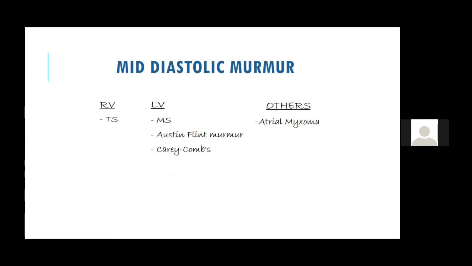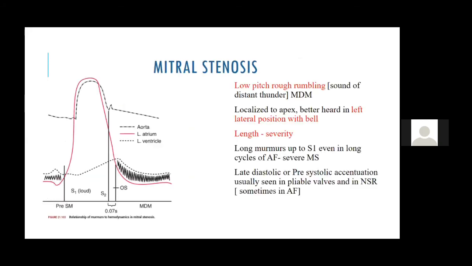So let's discuss one by one. The mitral stenosis murmur, I already discussed with you, is a low pitch, rough rumbling murmur. It is localized to the apex with the bell of the stethoscope with the breath held in expiration, patient in left lateral position. I think till here nobody has doubt.